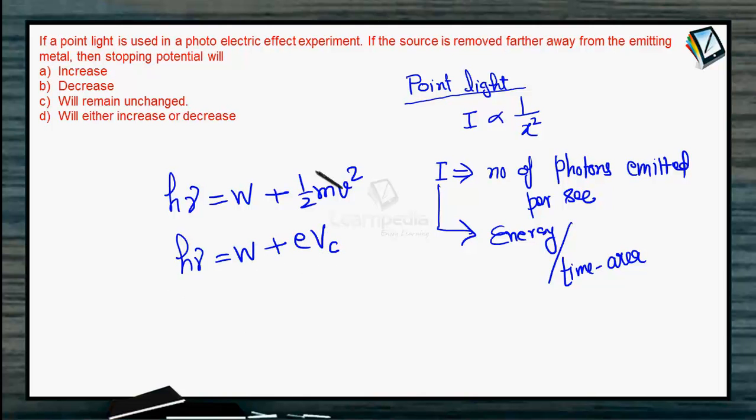So here we can see that since distance has no effect on frequency as the source is moved farther away from the emitting metal, the cutoff voltage is going to remain the same, because the work function depends on the nature of the material being used for the emission of electrons. So here option C will be the correct option to this question.